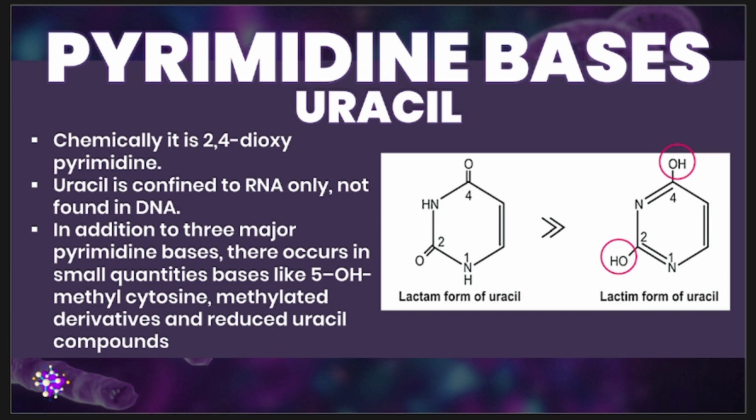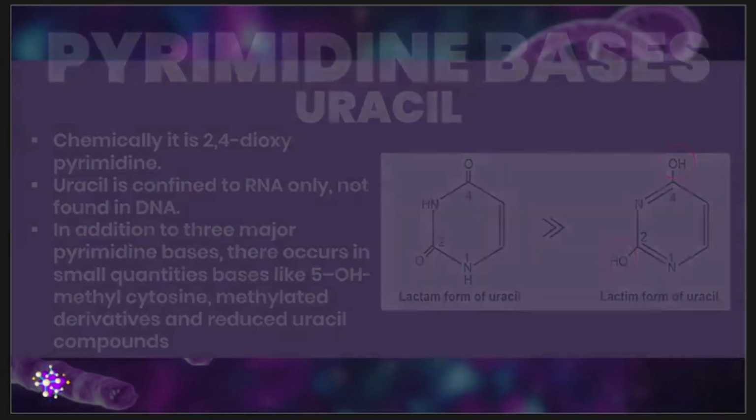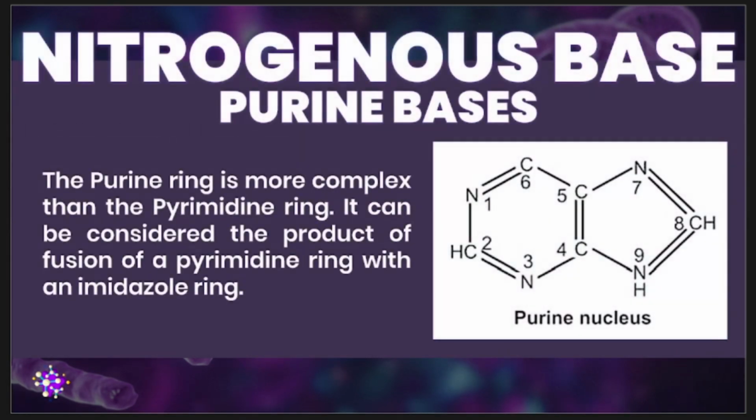So again, that is your uracil, or we can call it your 2,4-dioxypyrimidine. And as we can see, it also has its lactam form and its lactim form. Now let's go to your purine bases.